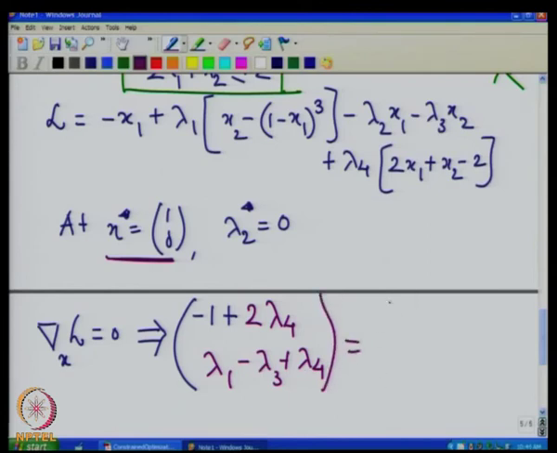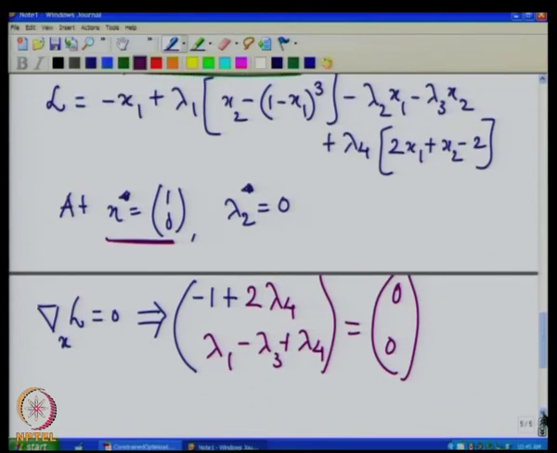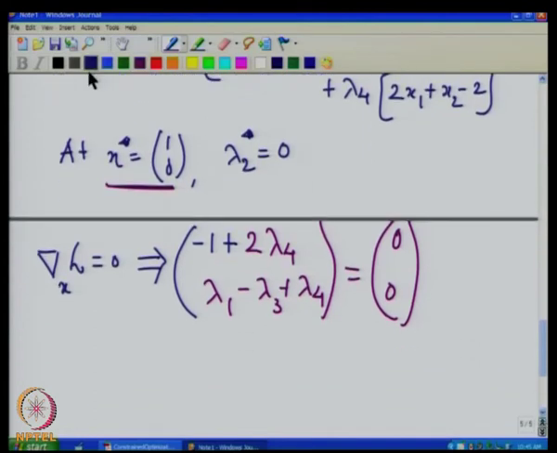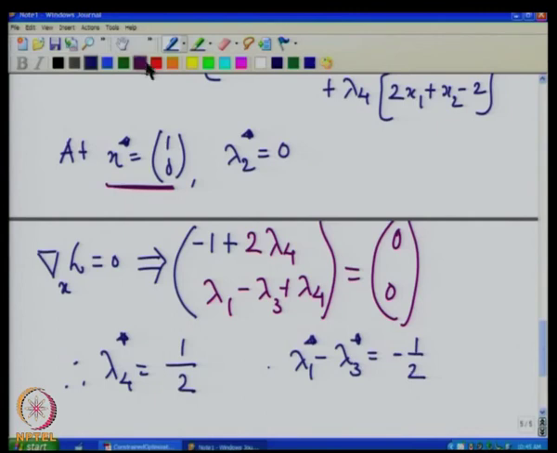Is equal to 0, and therefore lambda 4 star is equal to half, and that means lambda 1 star minus lambda 3 star is equal to minus half.